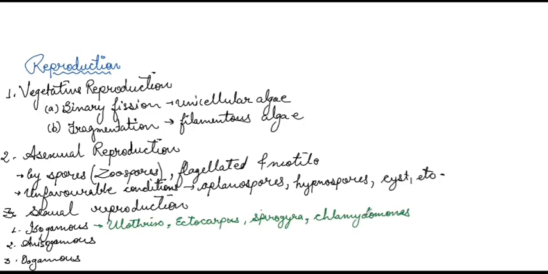Okay, now remember here in the isogamous examples, they can have the motile gametes or non-motile gametes also. For example, in case of Spirogyra, they have non-flagellated gametes. Clear?